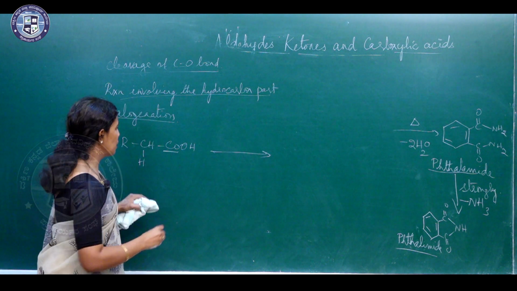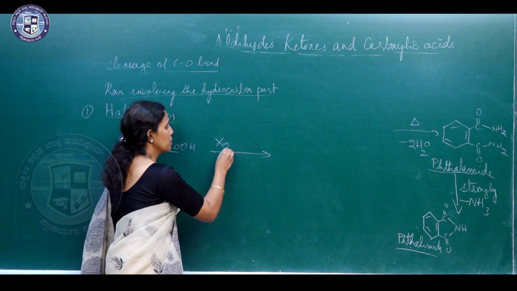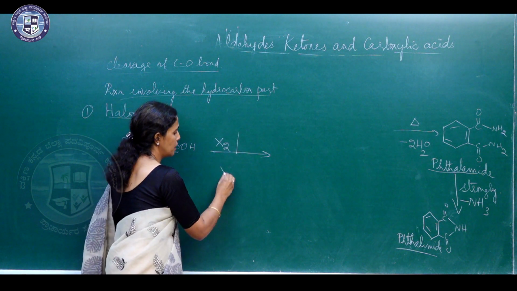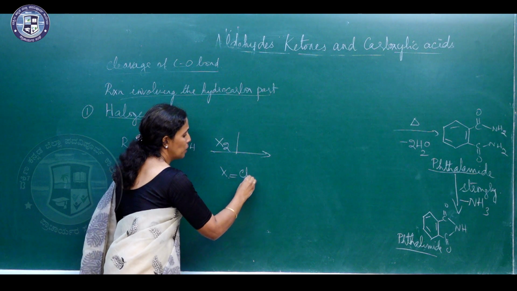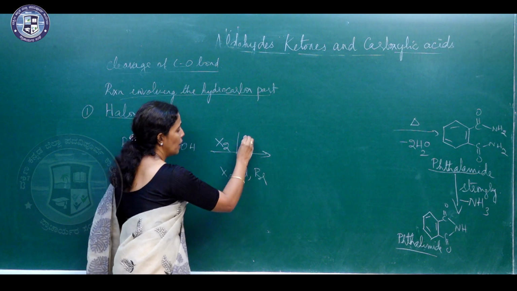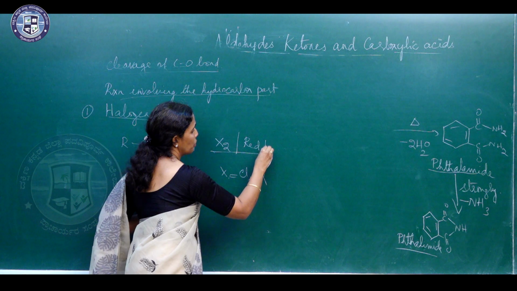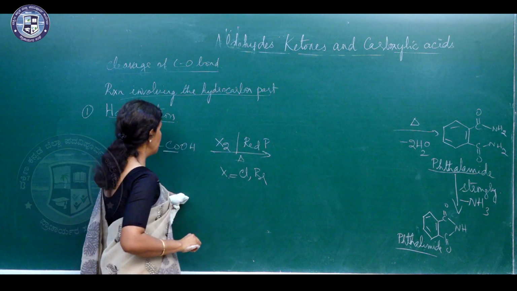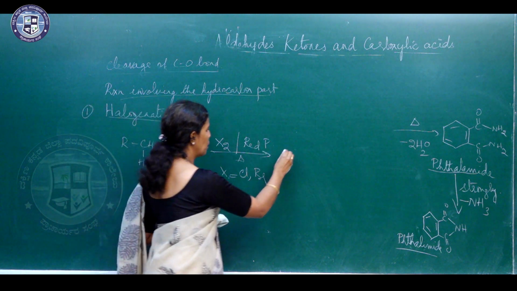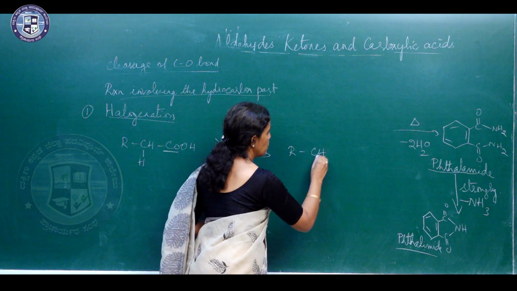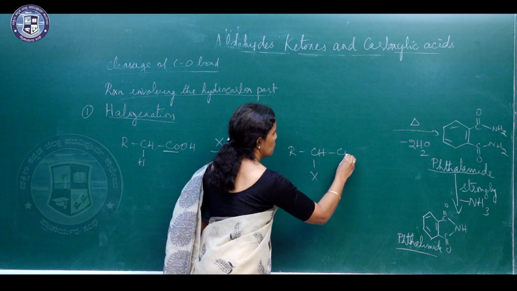Here X is either chlorine or bromine, along with a small amount of red phosphorus. We are going to heat it. So, the product will be RCHXCOOH.